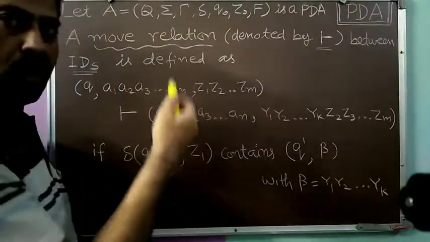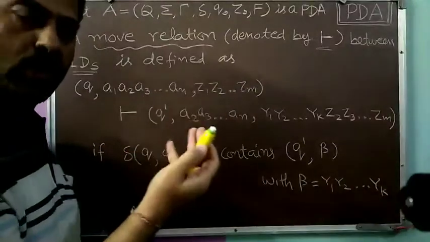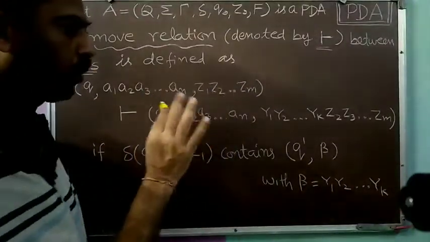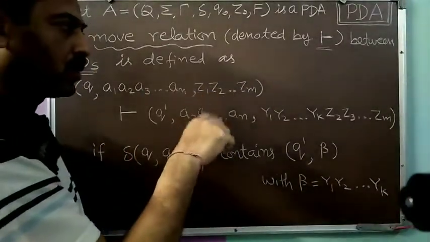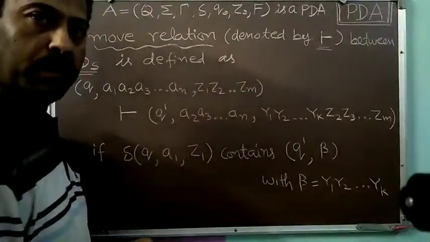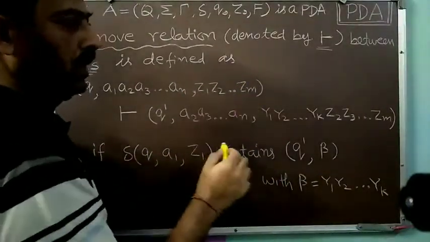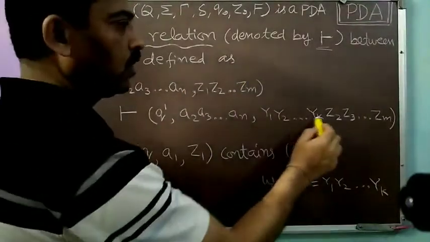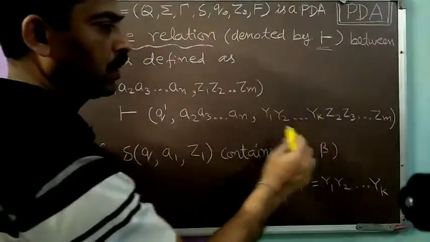This top pushdown store symbol we have utilized, so it will be removed from there, and whatever string we write, we push over the pushdown store, and that will take its place. Suppose that string consists of k symbols, Y1, Y2 and so on up till Yk.